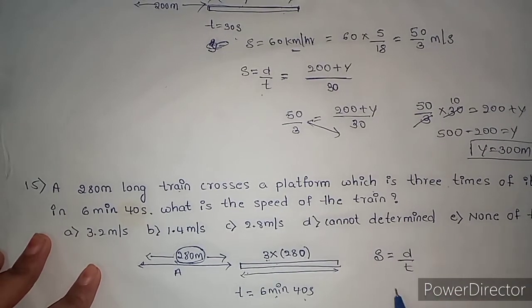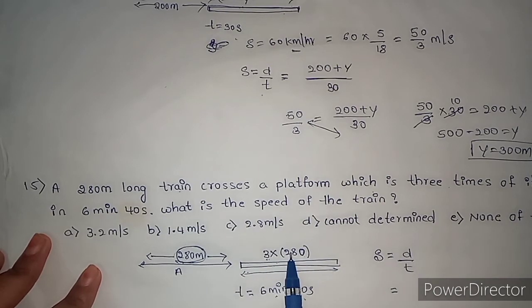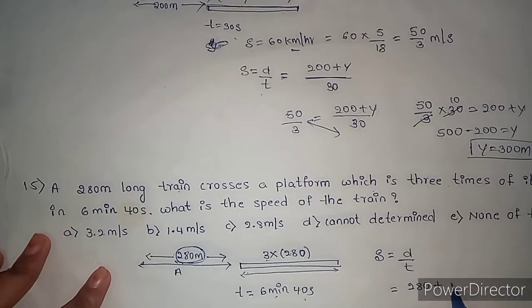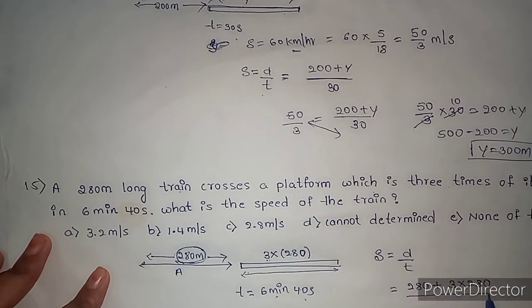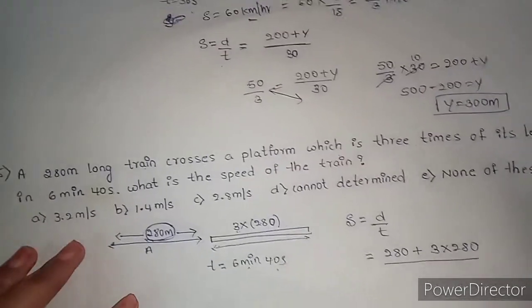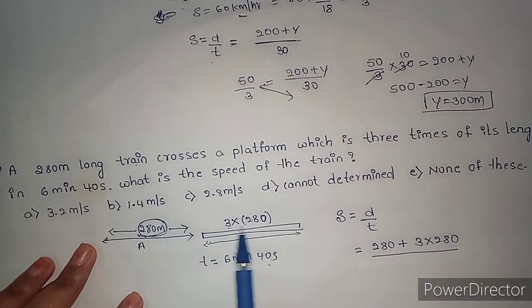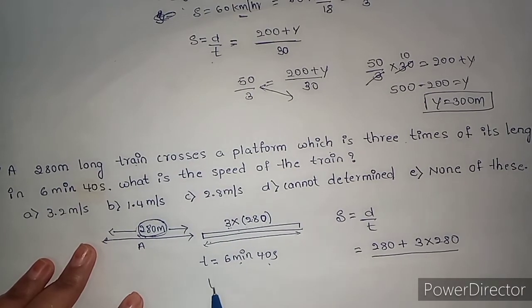Speed is distance by time. Here distance is length of the train plus length of the platform. Length of train is 280 plus 3 into 280 is length of platform. Now see, here 280 is in meter and the platform length is also in meter, but time is in minutes, right?